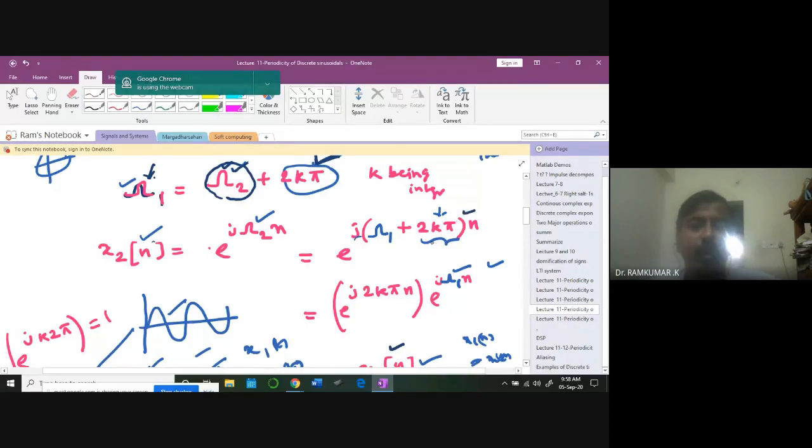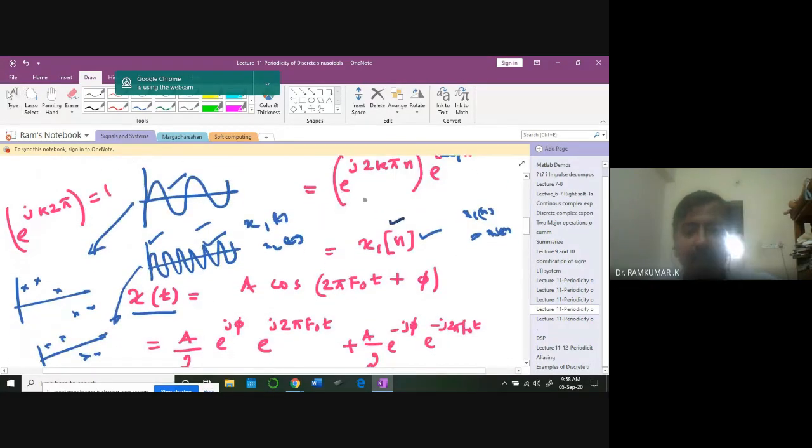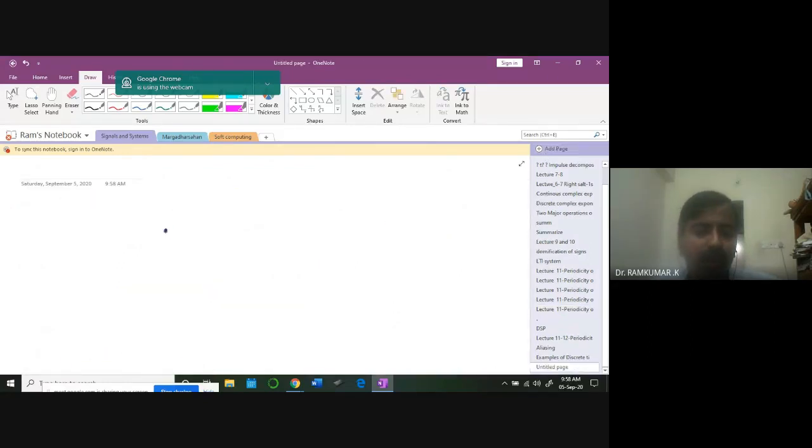So this is a fundamental problem when it comes to discrete frequency. There are two signals with differing frequencies, but with the corresponding phase shift of 2k pi, there is a possibility that you may end up in a waveform like this, x1. So x2 of n is going to be equal to x1.